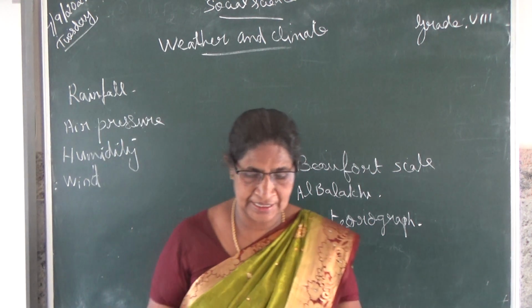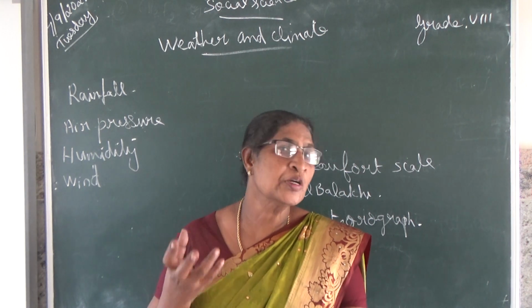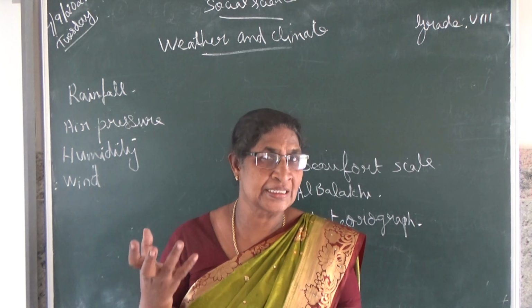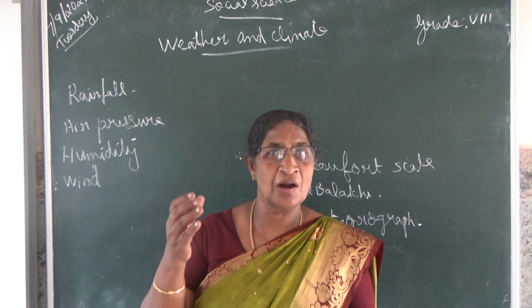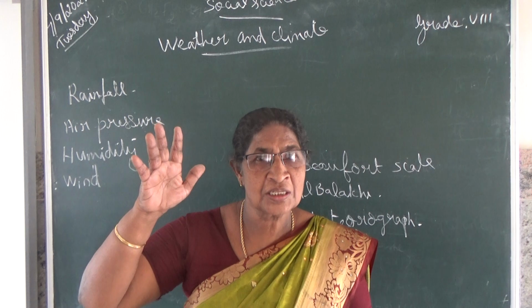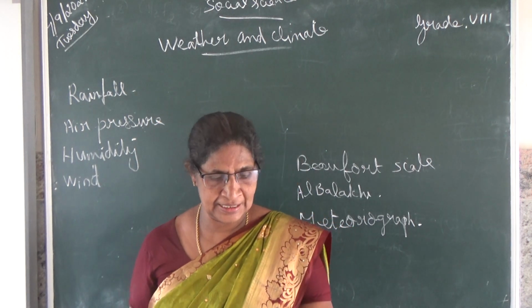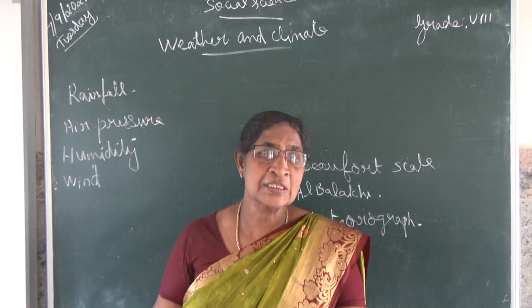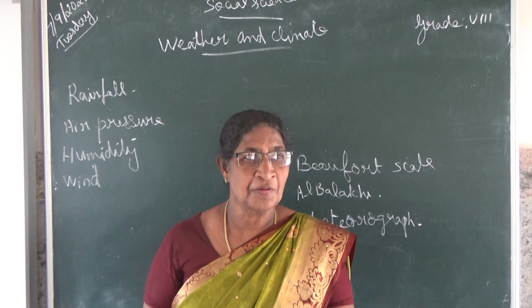Very shortly, rainfall. What is rain? Rain is liquid water drops that fall from the clouds to the earth. That is rainfall. There is a close relationship between the temperature and rainfall distribution.